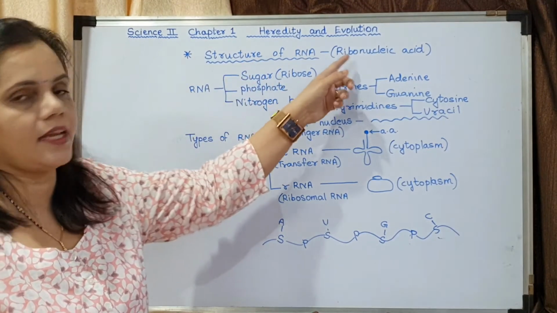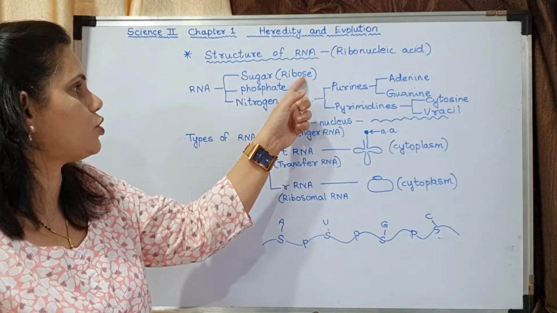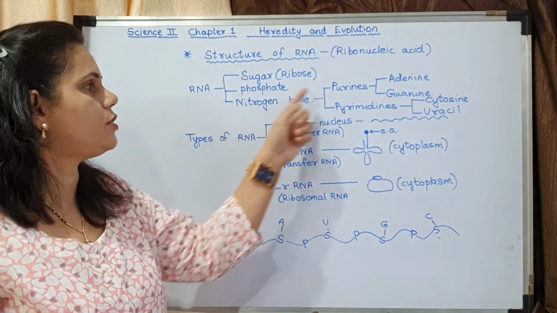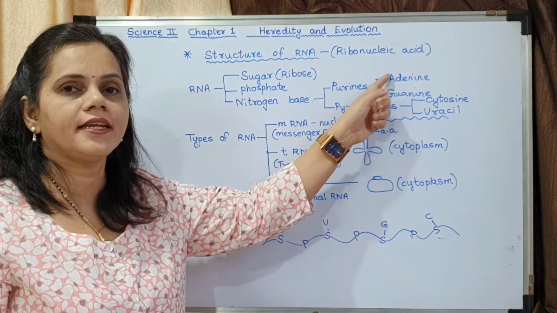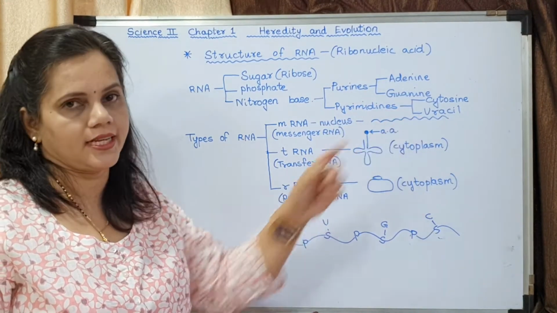RNA means ribonucleic acid. It consists of sugar. Which sugar? Ribose sugar, phosphate and nitrogen base. Nitrogen bases are purines and pyrimidines. Purines adenine and guanine. Pyrimidines cytosine and uracil.